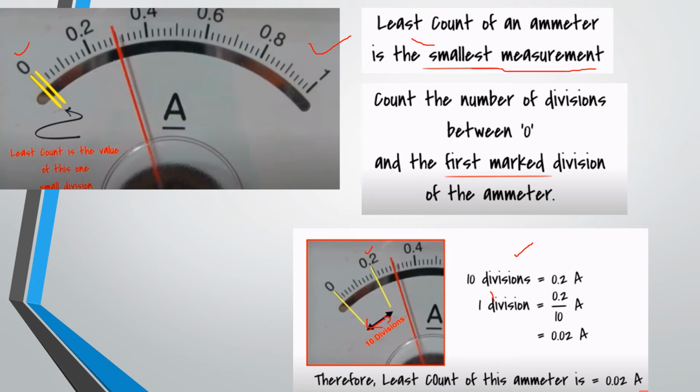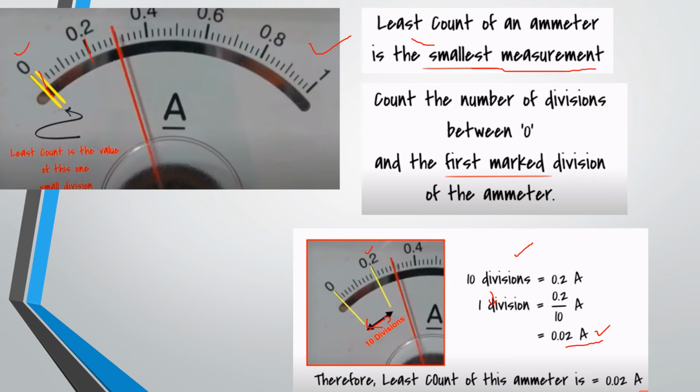And then one division is equal to how much? 0.2 divided by 10 ampere. Then you will get 0.02 ampere. That means the least count of this device, each line carries 0.02 ampere. So the least count of this range is 0.02 ampere.